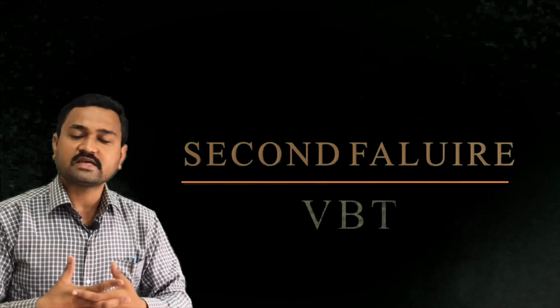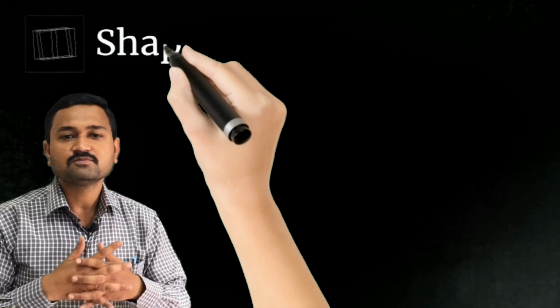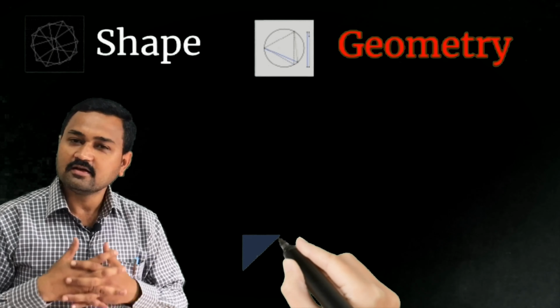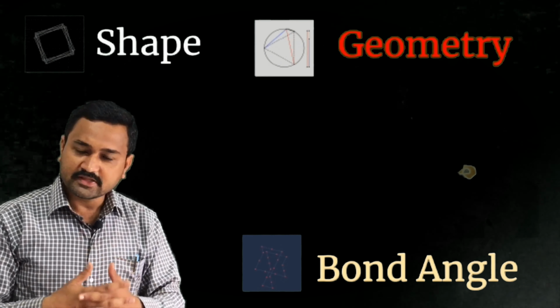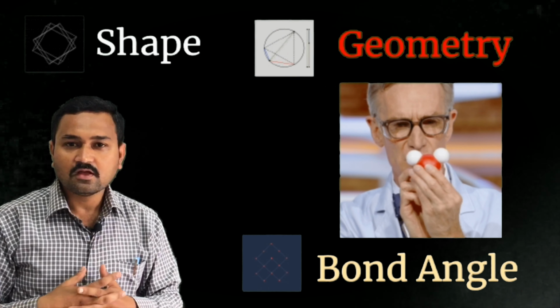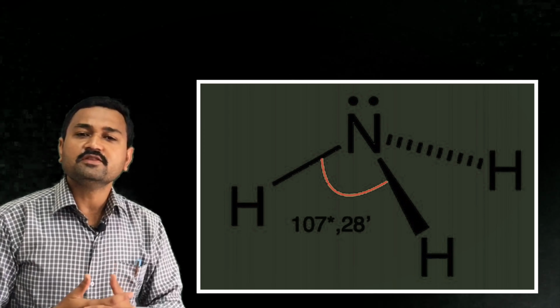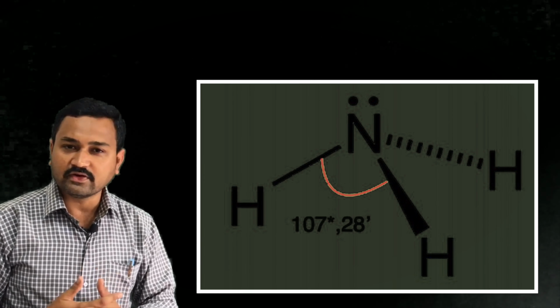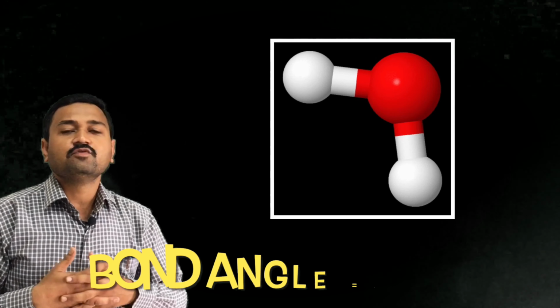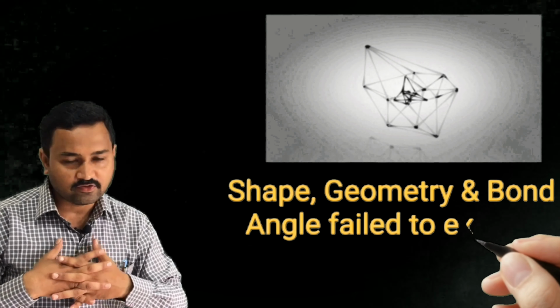Let us consider the second failure of the valence bond theory. Here, valence bond theory does not explain the shape, geometry and the bond angle present in these molecules. The methane molecule shows a tetrahedral shape, while the bond angle in ammonia is 107 degree 28 minutes and in the water molecule 104 degree 35 minutes. This particular shape, geometry and bond angle is not considered by the valence bond theory. To overcome this failure of the valence bond theory, the concept of hybridization was introduced.